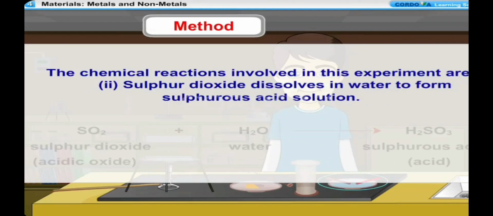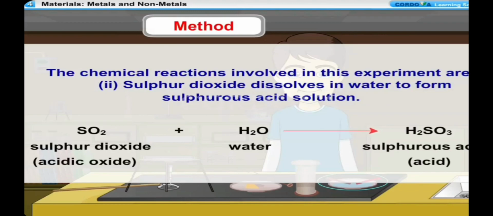Sulphur dioxide dissolves in water to form sulphurous acid solution. Sulphur dioxide, acidic oxide, plus water react to form sulphurous acid. This sulphurous acid turns blue litmus red, showing that it is an acid and that sulphur dioxide is acidic in nature.